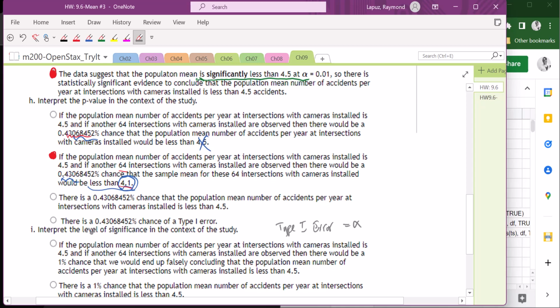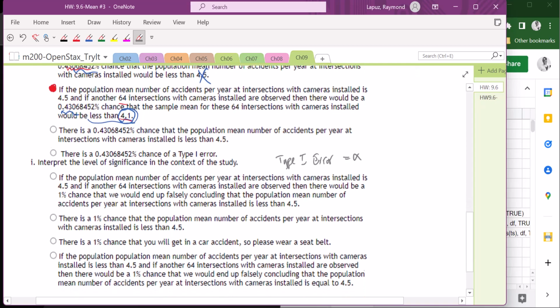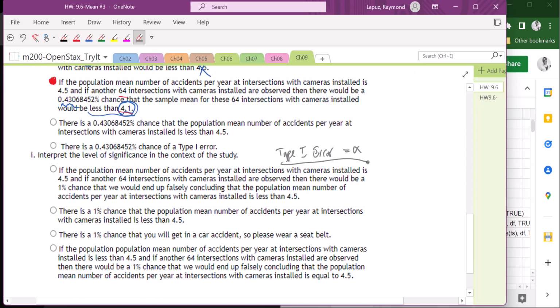So the last one says interpret the significance level in the context of the study. Well, I would be happy to choose it if any of these choices says that the type 1 error is 0.01 or 1%, but I don't see that as any of the choices.